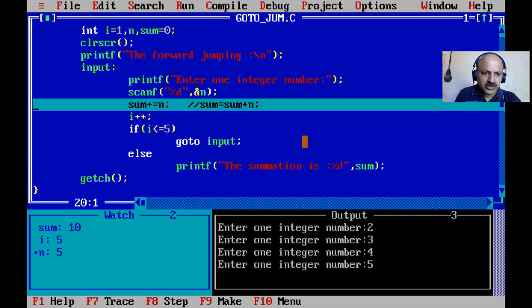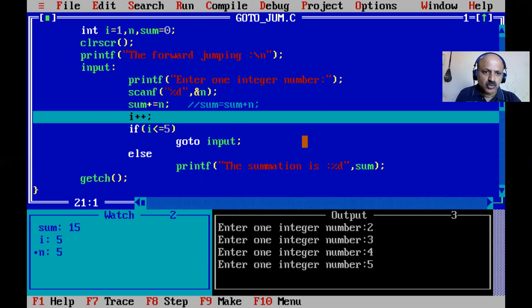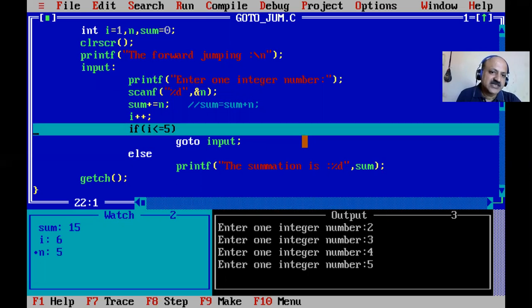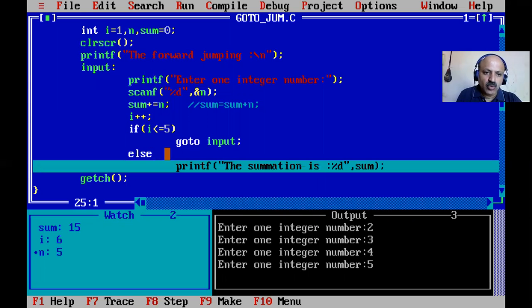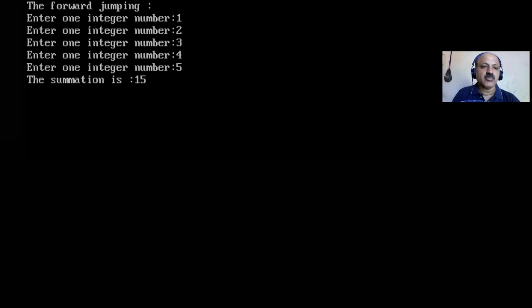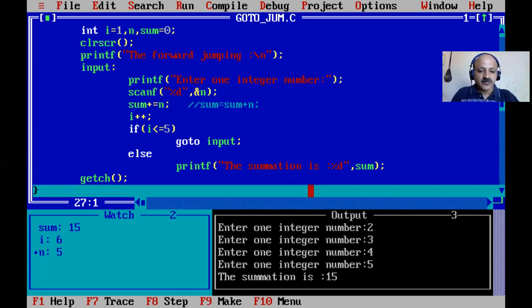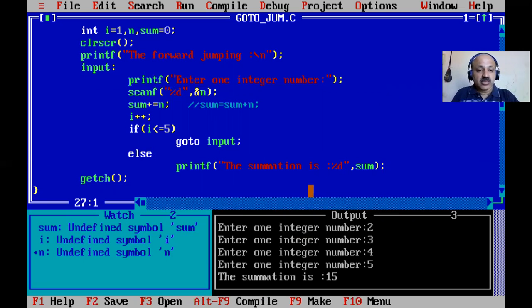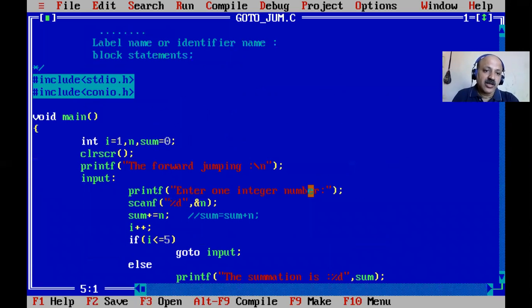I give 5, so 10 plus 5 is 15, and i plus plus makes it 6, so the condition is false. Then it goes to the else part, so our sum is ready and it comes out. That is very important, how to come out. Otherwise, if you do not give a proper label name or do not come out, that is an infinite loop.